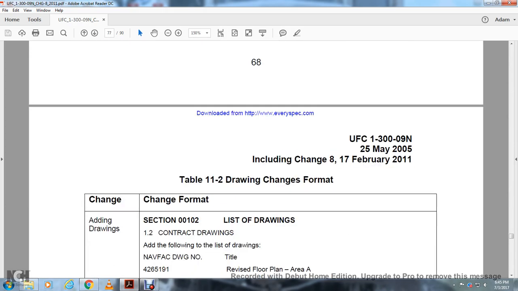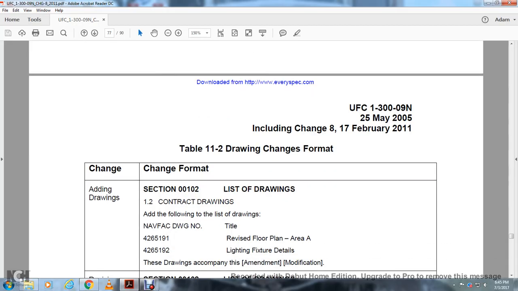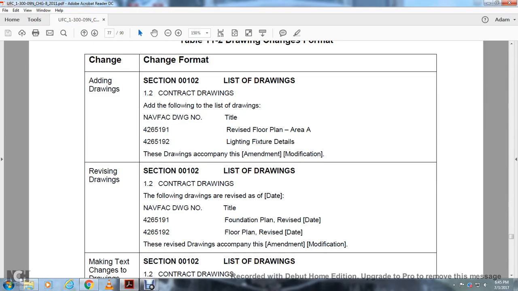Table 11.2, drawings and changes of format. Adding drawings, changing format, section 00102, listing the drawings, 1-2 contract drawings: add the following to the list of drawings. Navy FAC drawing number and title: 4265191, revised floor plan area DA; 4265192, lighting fixture detail. The drawings accompany the amendment modification. Revising drawings, section 00102, list of drawings, contract drawings: the following drawings are revised at the date. Navy FAC drawing number and title: 4265191, foundation plan, revised date; 4265192, floor plan, revised date, and revised drawings accompanying this amendment and modification.